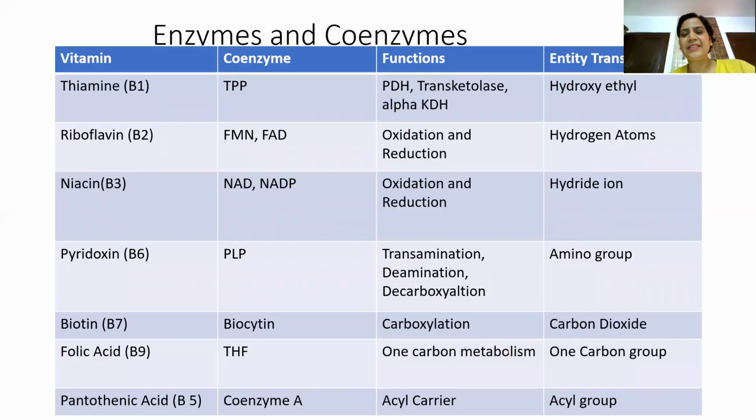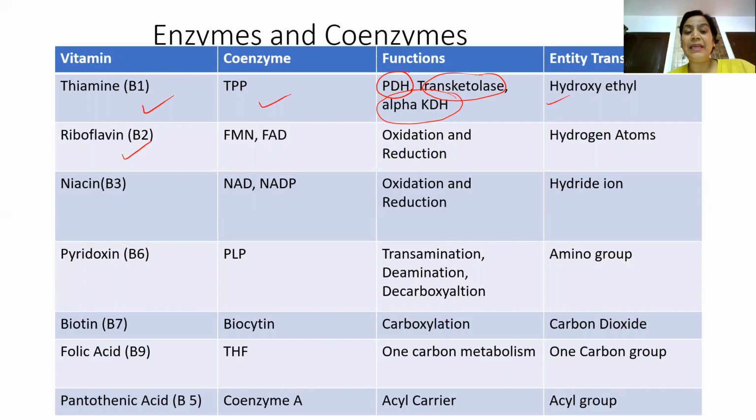Then these are the different enzymes and coenzymes. Always remember, one question will definitely come from this slide. And very well, because these slides are covering the entire biochemistry. Now, for example, if we take thiamine, all of you know the coenzyme, active form of thiamine is TPP, and it is a coenzyme for PDH, transketolase, and alpha-ketoglutarate dehydrogenase. And the entity transferred is hydroxyethyl.